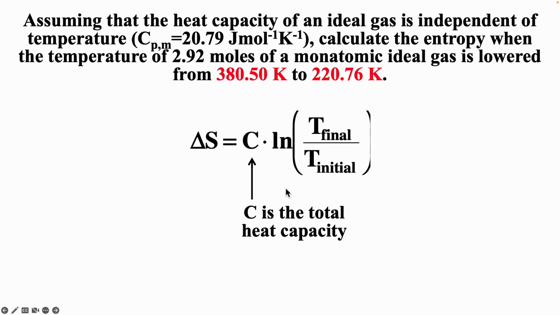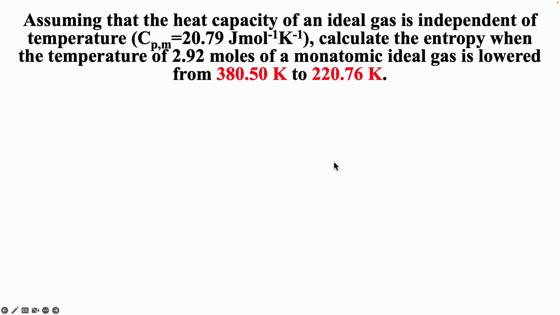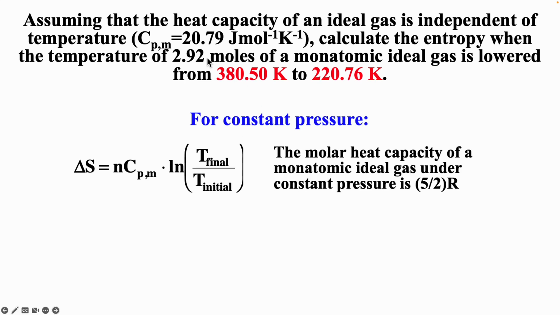And again, if we have a change in temperature, calculating a change in entropy of the system, it's equal to heat capacity times the natural log of T final over T initial. Our heat capacity is given as 20.79. That's per mole, and we have 2.92 moles. And so n symbolizes the number of moles times the heat capacity.